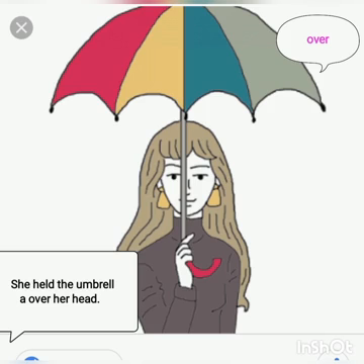She held the umbrella over her head. Here the preposition over shows covering something. The umbrella is covering the head of the girl.